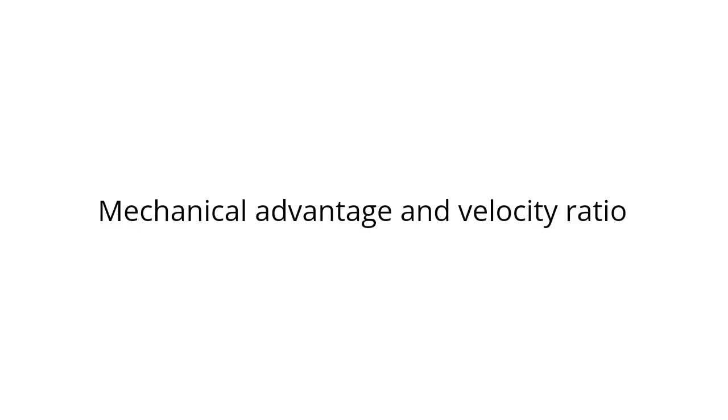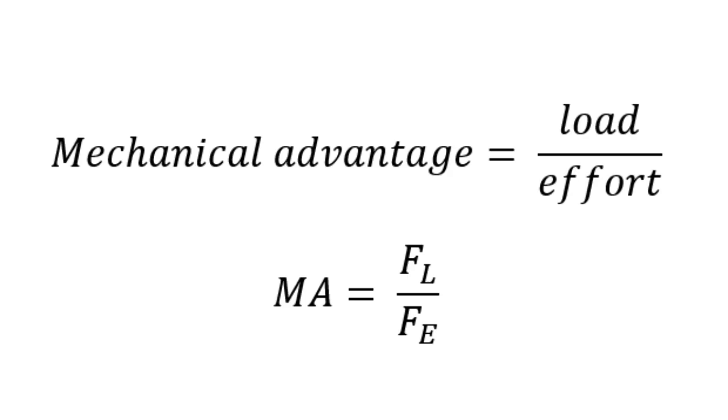Mechanical advantage and velocity ratio. All machines have an input side and an output side. The force exerted on the machine on the input side is known as the effort, F-E. The resistance to be overcome, or the force on the output side of the machine, is called the load, F-L. Machines are usually of such design that by application of a small effort, a large load can be moved. Could you think of an example?